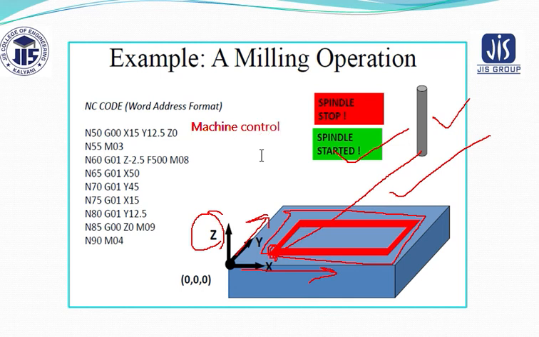Second is in-process compensation. Third, it always tries to improve programming. And finally, it has to provide diagnostics.